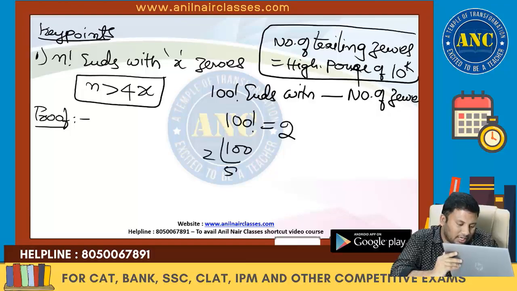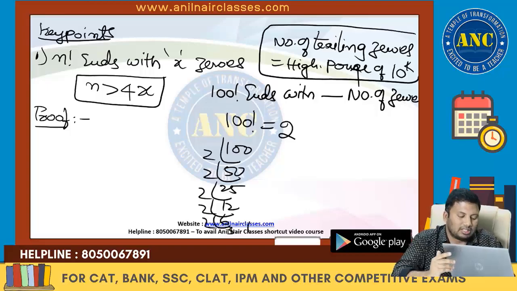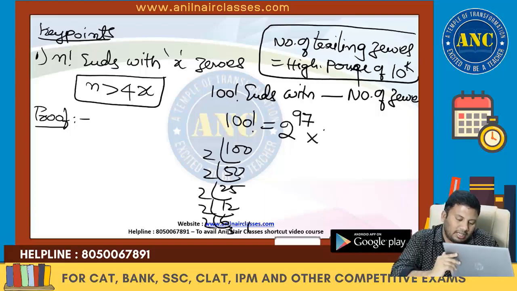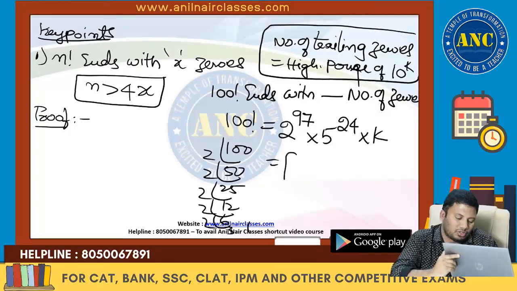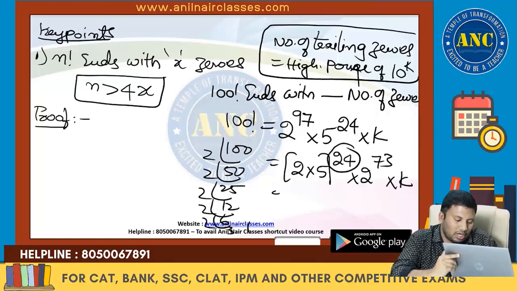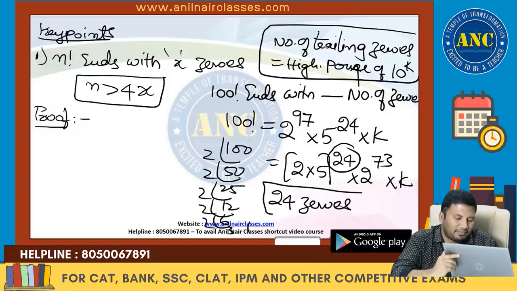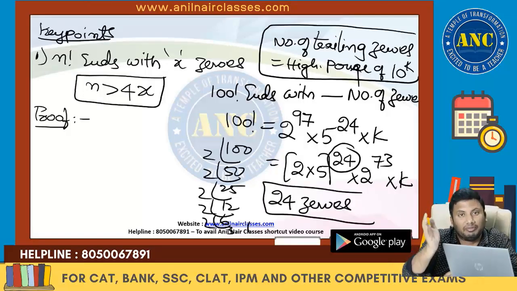2 50s are 100, 2 25s are 50, 2 12s are 24, 2 6s are 12, 2 3s are 6, 2 1s are 2. So 50 plus 25 plus 12 plus 6 plus 3 plus 1 is 97. So 2 power 97 into 5 power 24 into k, which is 2 power 73 into 10 power 24 into k. So 100 factorial ends with 24 zeros.